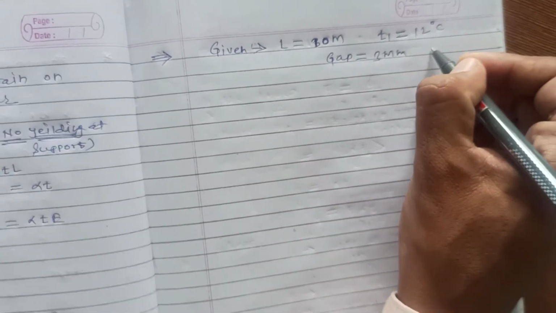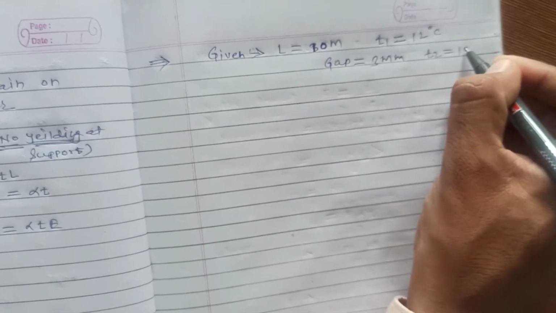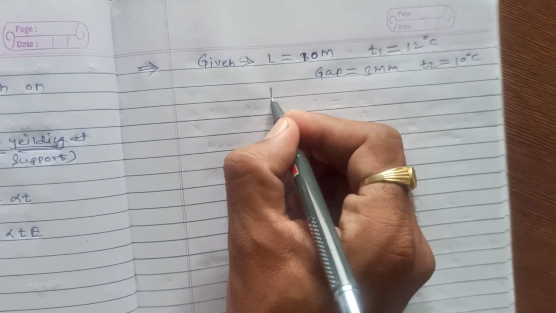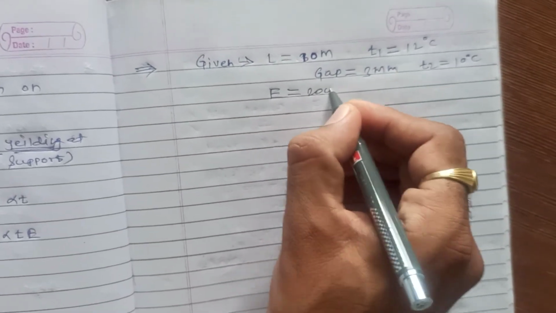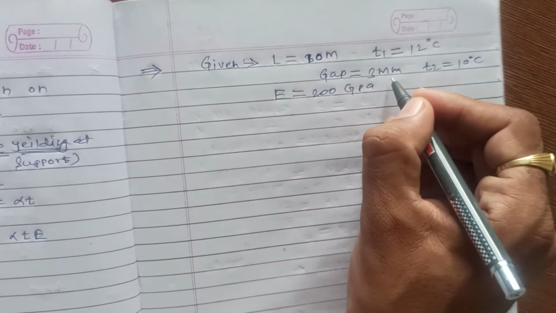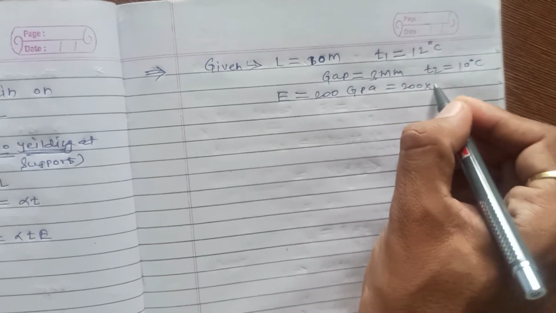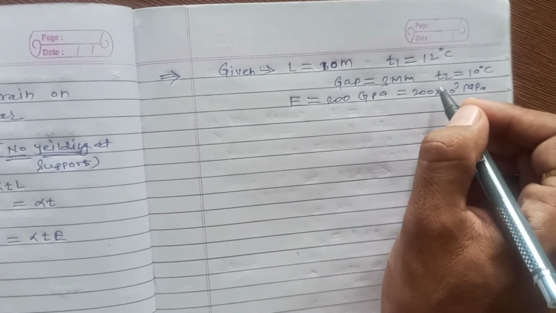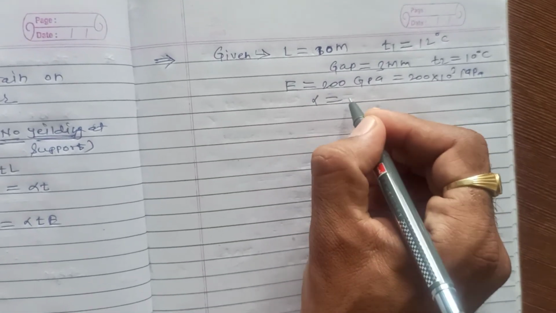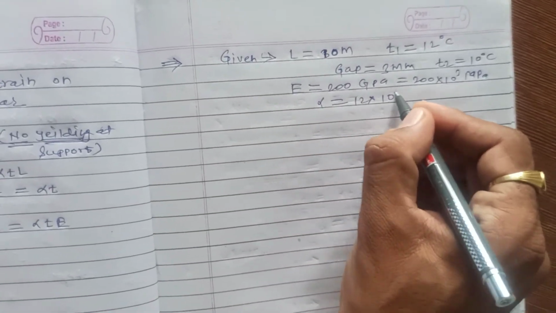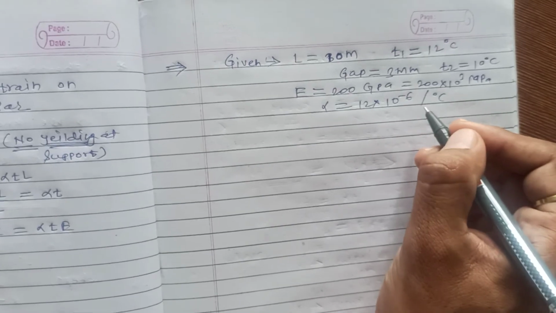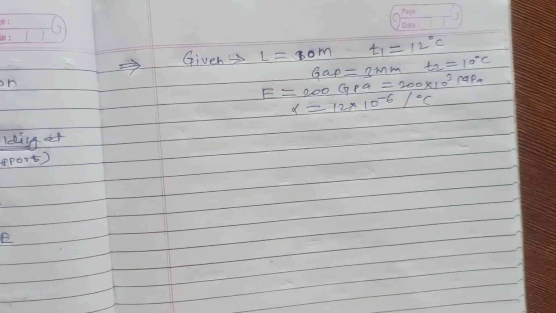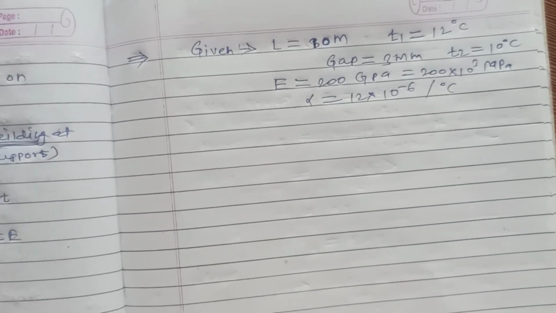They have also given T2 is equal to 10 degrees Celsius, E is equal to 200 gigapascal, which is nothing but 200 into 10 raised to 3 megapascal, and alpha is equal to 12 into 10 raised to minus 6 per degree Celsius. So all these quantities are given in the problem statement.